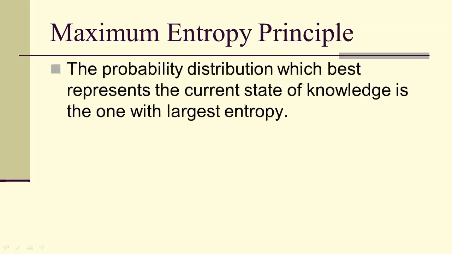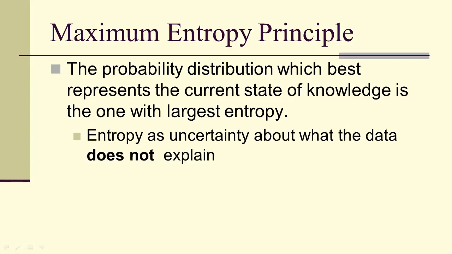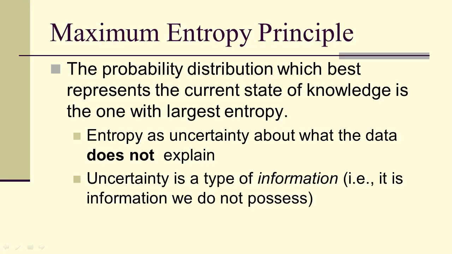So we're going to be seeing the maximum entropy principle, which says that the probability distribution which best represents the current state of knowledge is the one with the largest entropy. Now, what do we mean by entropy? Well, entropy here we're thinking about is uncertainty about what the data does not explain. So uncertainty is a type of information. In particular, uncertainty is information that we don't have. It's information we could have, and if we had it, we would know more, but we don't have it, so we have uncertainty.